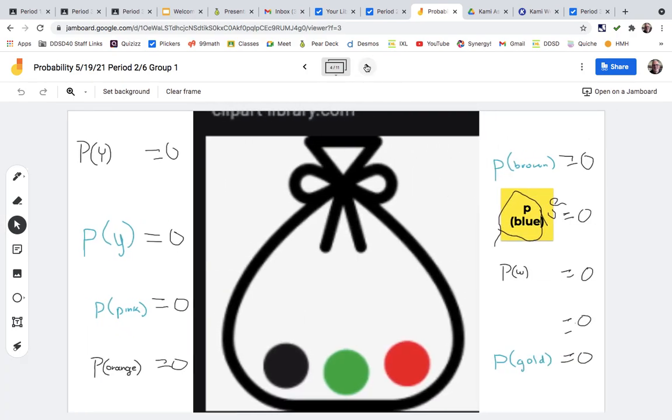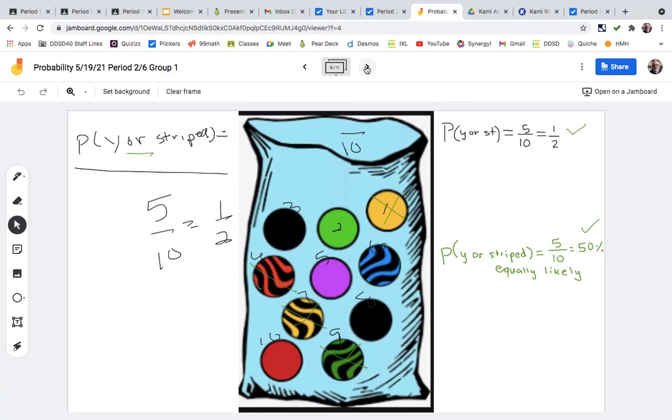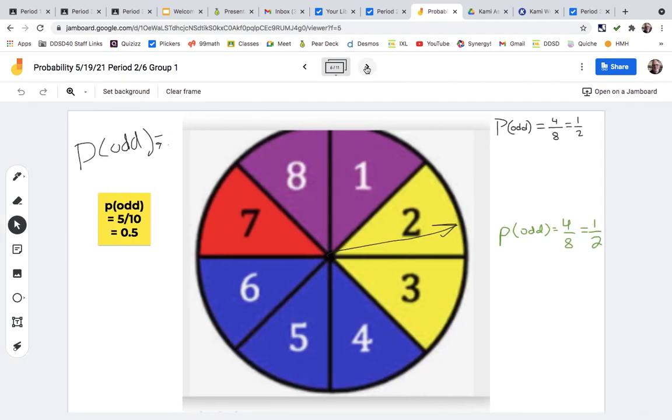And on this one I gave students the answer, which was 0, and they came up with the problem. For example, the probability of blue is 0, the probability of brown is 0, the probability of white is 0, and so forth. Then we made it a little bit more complicated, like what's the probability of pulling a yellow or a striped? 5 of them are yellow or striped, so that's 5 out of 10, or 1/2.